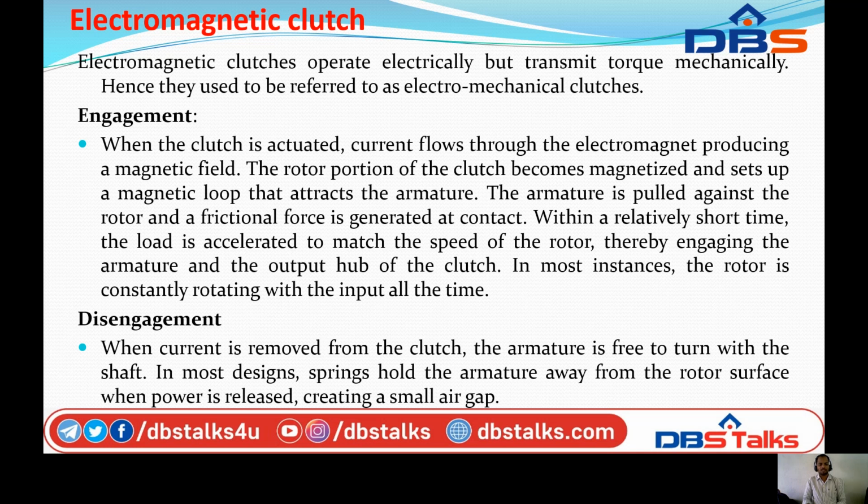The rotor portion of the clutch becomes magnetized and sets up a magnetic loop that attracts the armature. The armature is pulled against the rotor and frictional force is generated at the contact. Within a relatively short time, the load is accelerated to match the speed of the rotor, thereby engaging the armature and the output hub of the clutch.